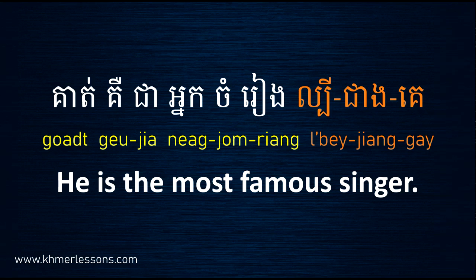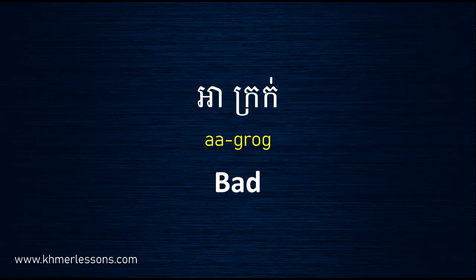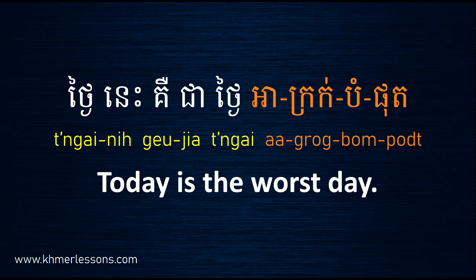Next one. Bad, អាក្រក់. Now let's see the example with this. Some words change when you use them in the superlative, right? Like good, better, best; bad, worse, worst.